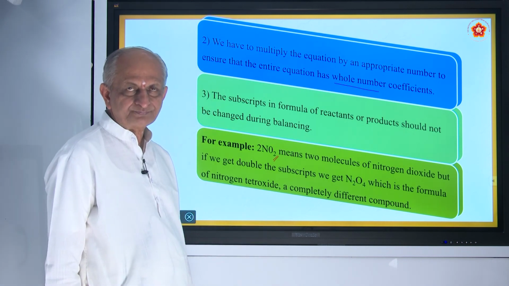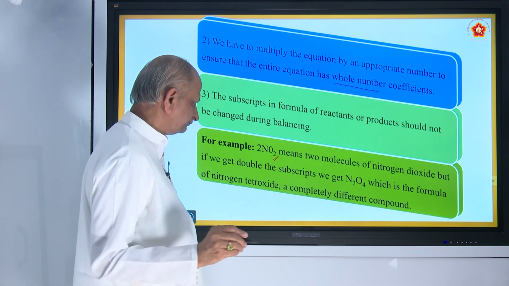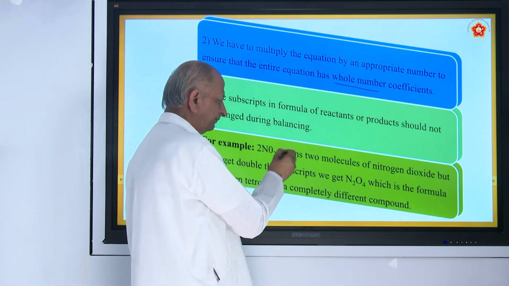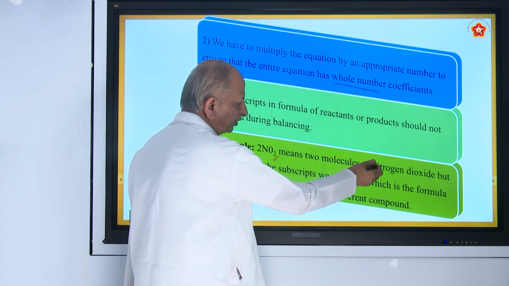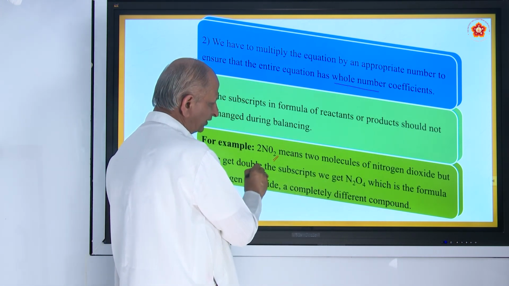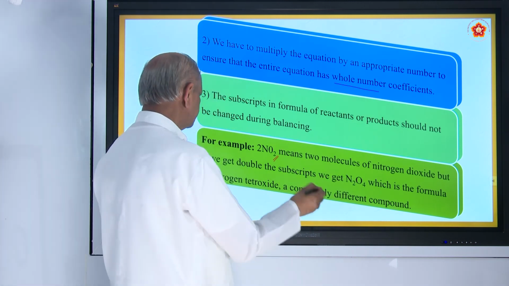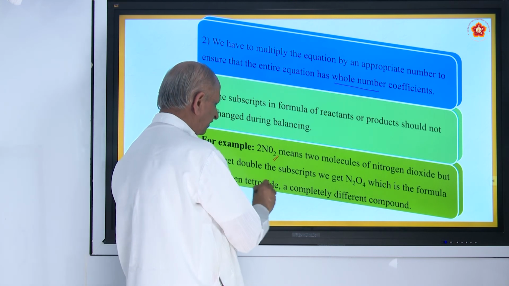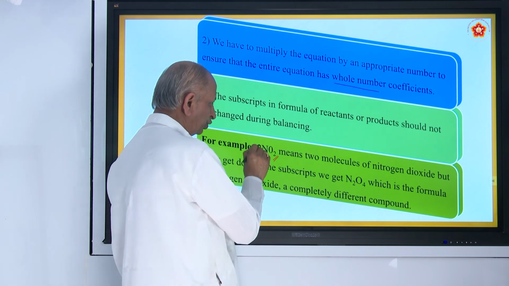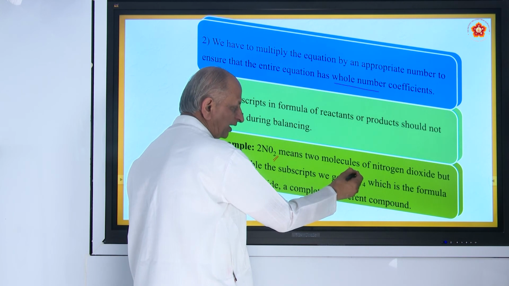What is NO2? Nitrogen dioxide. So 2 molecules of nitrogen dioxide. But if you double the subscripts, we get N2O4, the formula becomes nitrogen tetroxide. So dioxide becomes tetroxide. So you should not multiply this NO2 into N2O4, this is not correct.